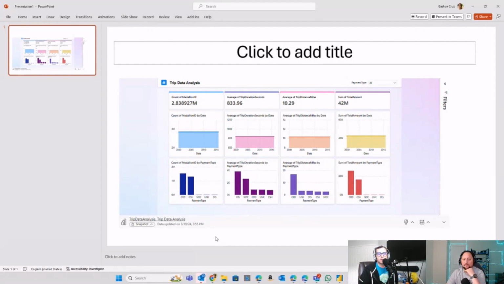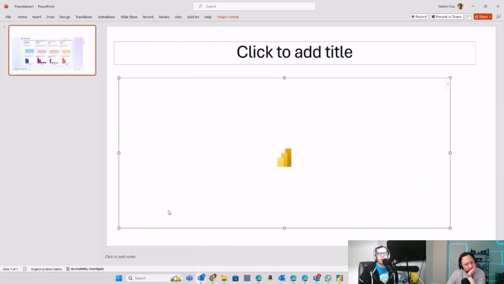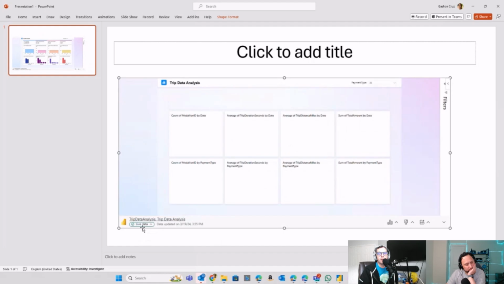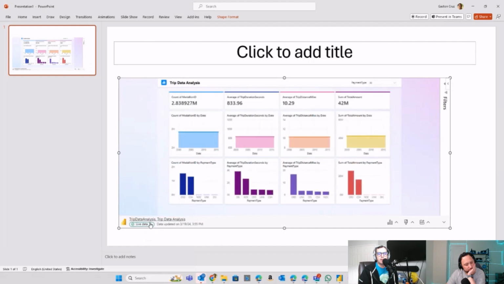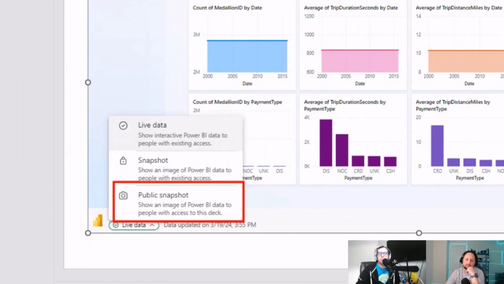And then there's another option over here, the public snapshot, as you can see. You can show an image of Power BI data to people with access to this deck. So in this case, it doesn't require access to Power BI, only access to the PowerPoint deck. So those are three different options.